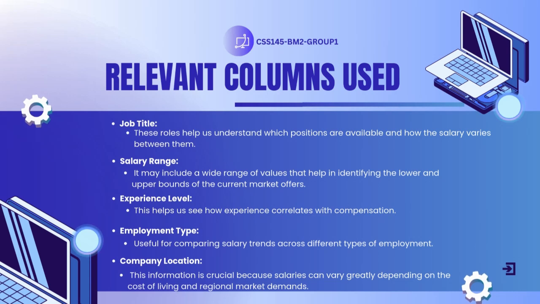Next is employment type. This attribute specifies the nature of the employment contract, such as full-time, part-time, contract, or freelance. By inspecting the unique values, we understand the diversity of job contracts in the dataset, which is useful for comparing salary trends across different types of employment.